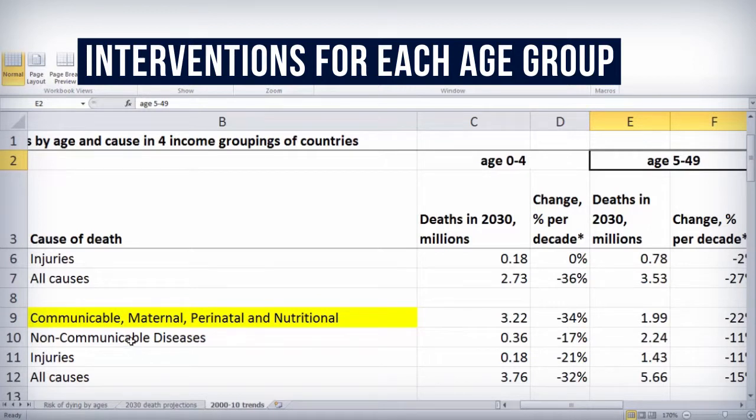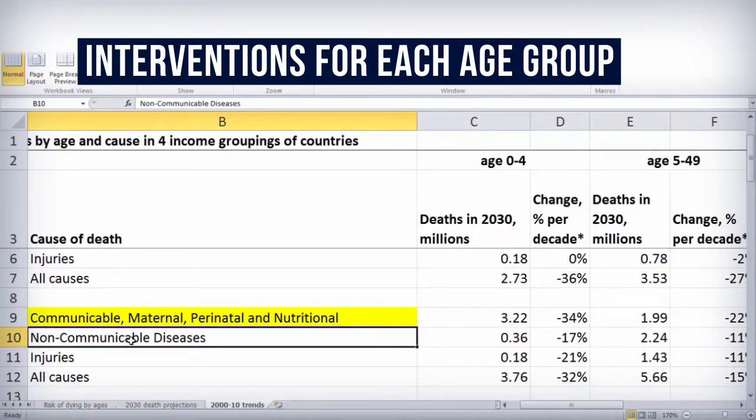Finally, for the non-communicable diseases, India can immediately take steps to raise taxes to discourage smoking and other strong measures to curb tobacco consumption. It can also provide, as you learned, low-cost secondary treatments with simple pills for vascular disease, which is the leading cause of death at ages 50 to 69.